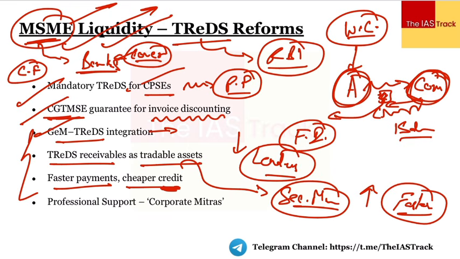Next thing, there is one thing which is quite important and quite new and innovative. The budget talks about the corporate mitras. It talks about that we have different bodies. देखो for example Institute of Chartered Accountants हो गया, या फिर we have ICMAI, we have different institutes. We want to basically make sure that we have these professionals, especially in tier 2 and tier 3 cities.